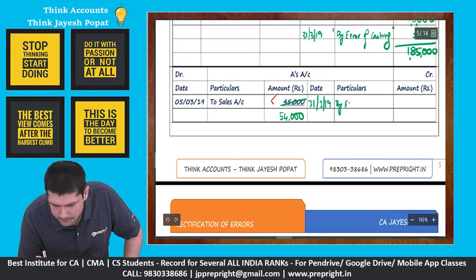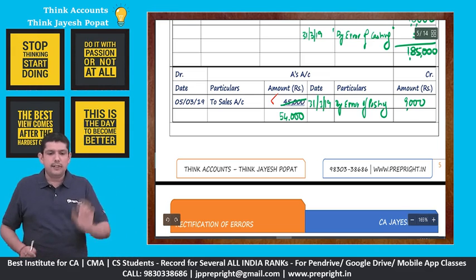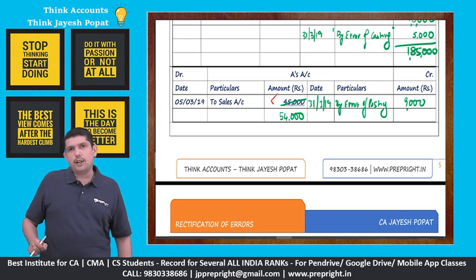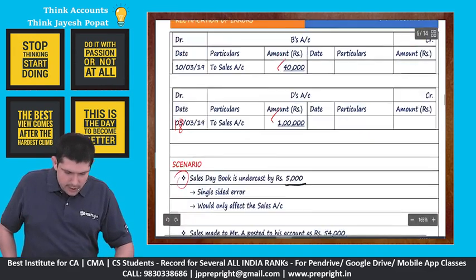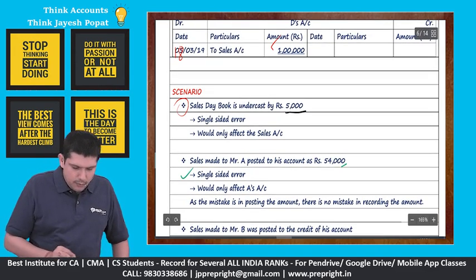We'll say by error of posting 9,000. If we post 9,000 on this side, 54 minus 9, it will become 45,000, right? So in this case also, it's a single-sided error, which would only affect A's account.